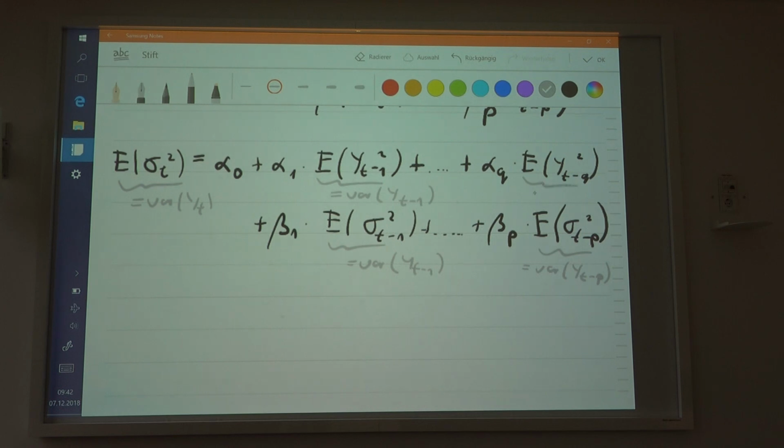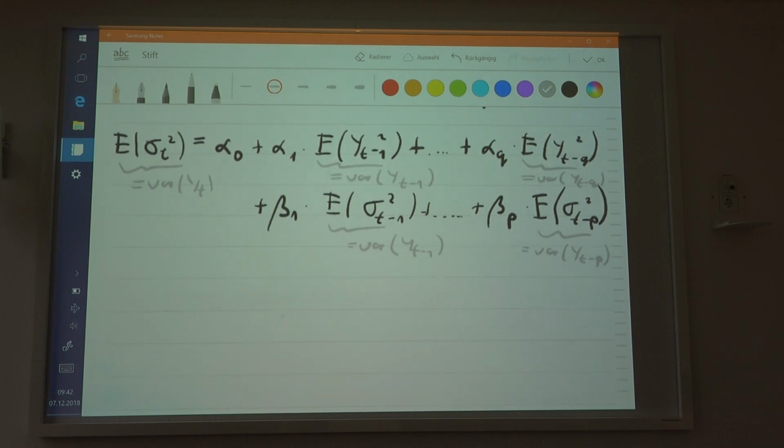Alright, so in this part is going to be equal to the variance of the process at point t minus q, obviously. So these are all variances, because this is the property of the size of the process. Now, if you want to make sure that the variance does not depend on time, so if the process is stationary, then the variance would not depend on time. So the variances are going to be equal. So all variances would be equal. So I'm talking about this one, this one, this one, this one, and this one.